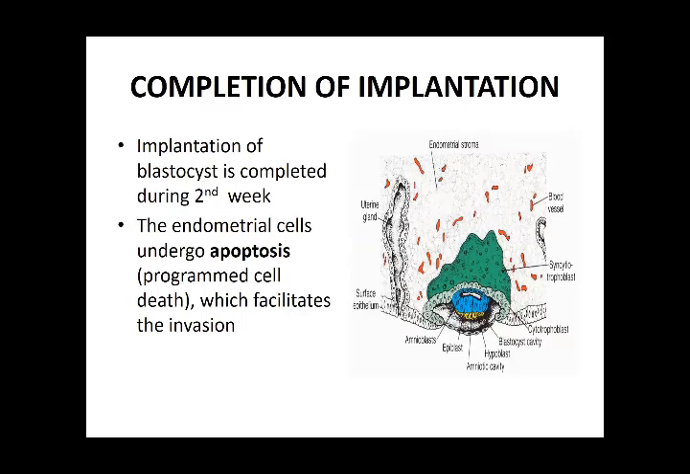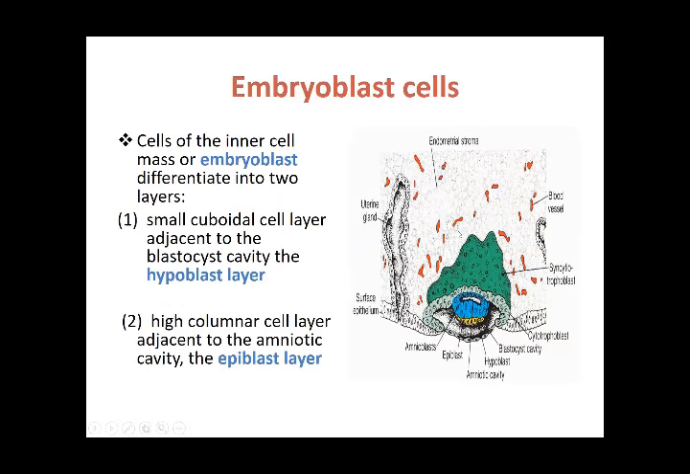Right. So the implantation of the blastocyst is completed during the second week. The endometrial cells undergo apoptosis, that is programmed cell death, which facilitates the invasion. That means the invasion of the trophoblast, which started, is going to continue onwards by the process of apoptosis, that is erosion of these trophoblasts into the wall, and that is going to complete the blastocyst being embedded in the uterine wall.